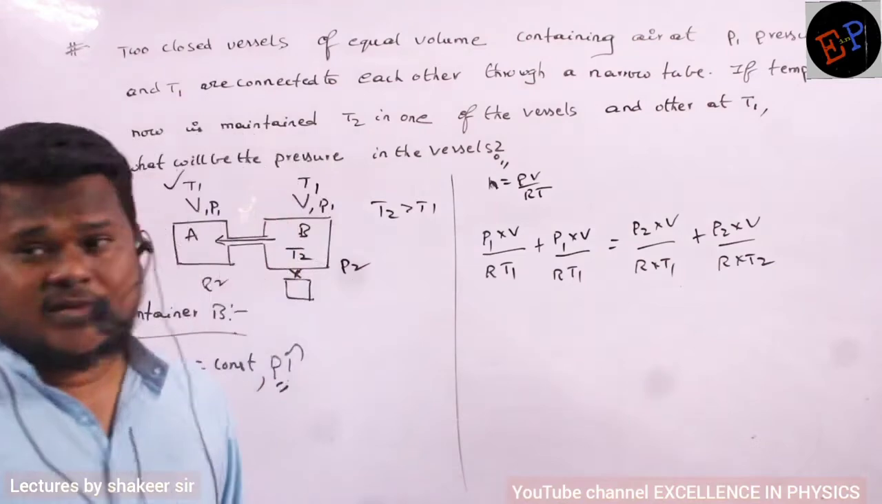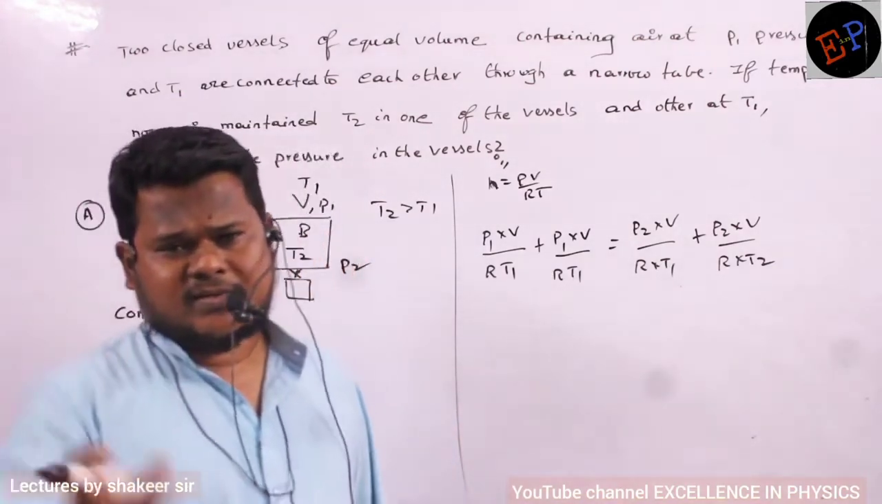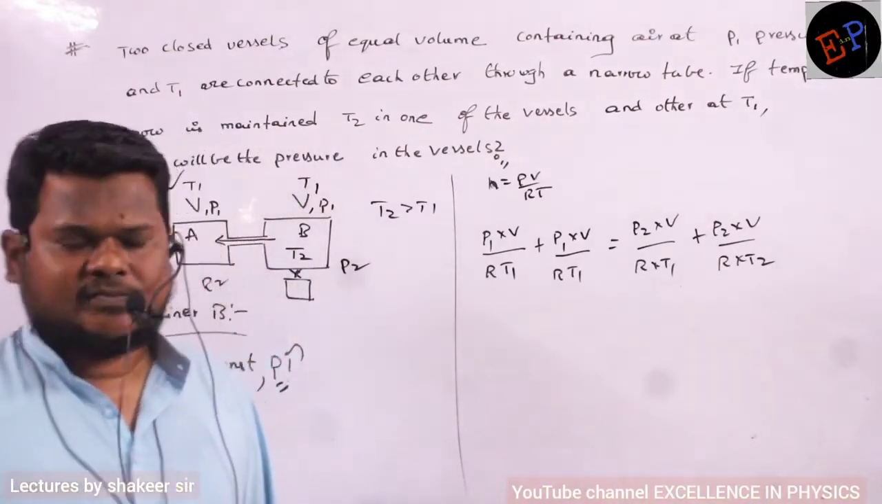There is only a single gas, no? Two gases are not there for a reaction. There is only one gas, that's it. So there is no concept of chemical reaction, so the number of moles remains the same. Understood?